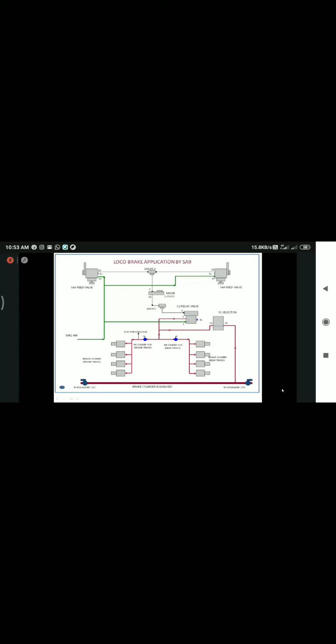Sir, in the supply valve of SA9, you said that the pressure is going out at 3 kg per centimeter square.